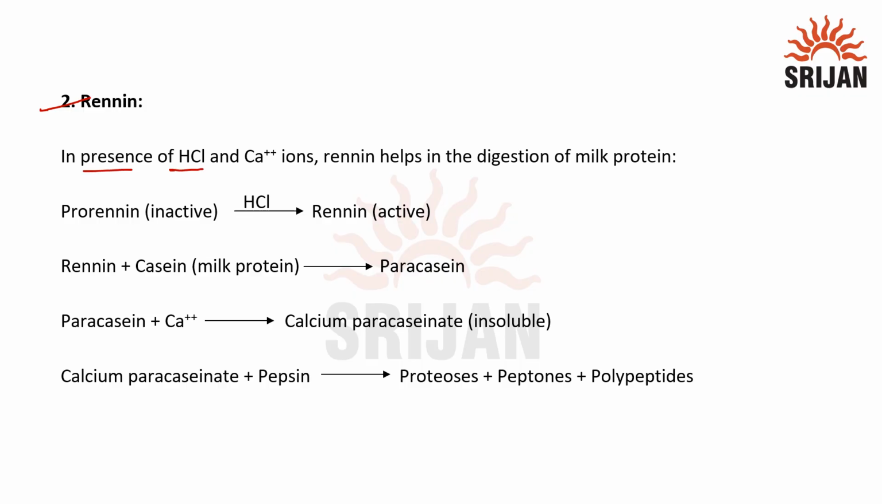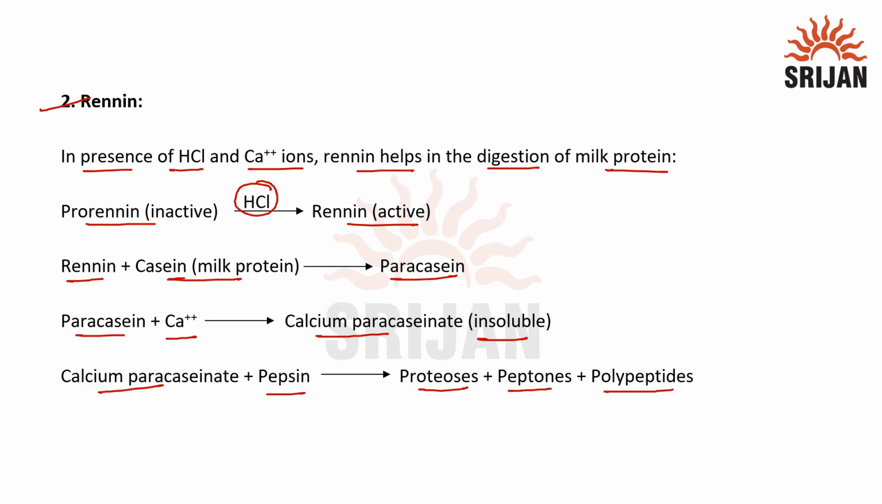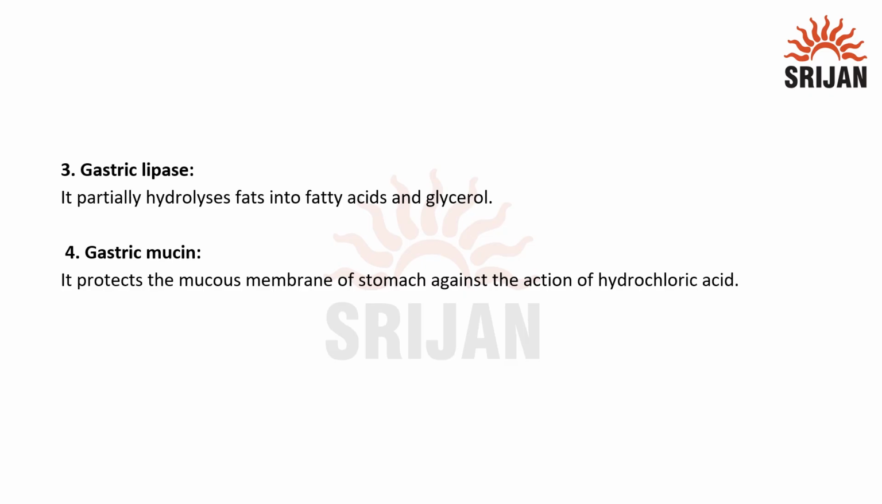In presence of hydrochloric acid and calcium ions, renin helps in the digestion of milk protein. Renin is present in inactive form, that is prorenin, which is converted into the active form renin in the presence of hydrochloric acid. Renin along with milk protein casein forms paracasein, and this paracasein along with calcium ions forms calcium paracaseinate, which is insoluble. Now this calcium paracaseinate is acted upon by pepsin and it is converted into proteoses, peptones and polypeptides. Next enzyme is gastric lipase.